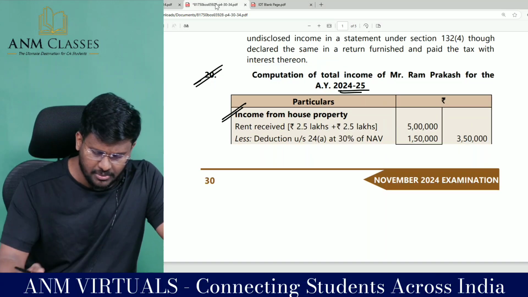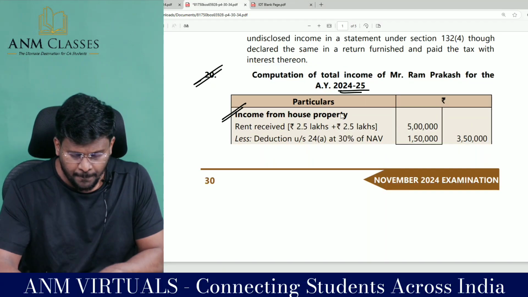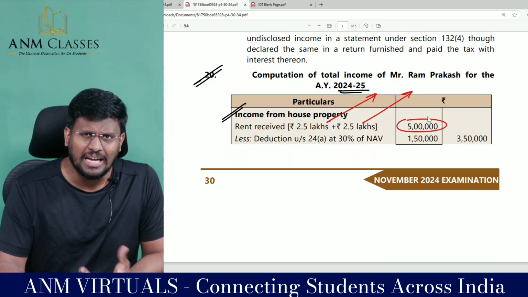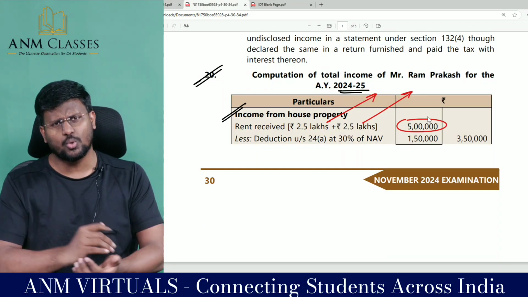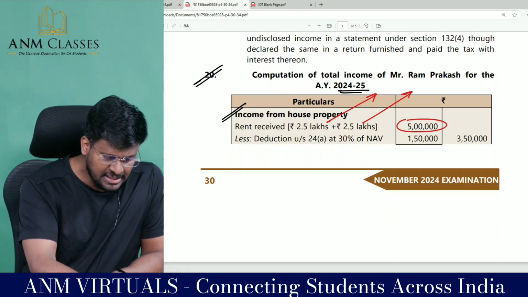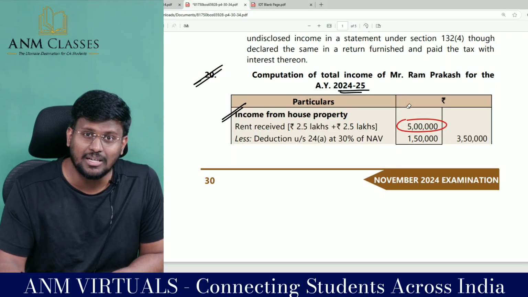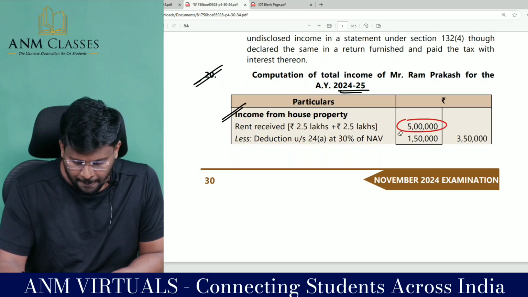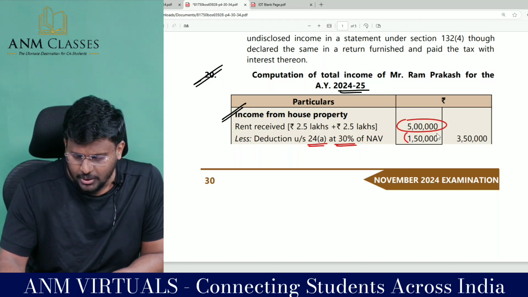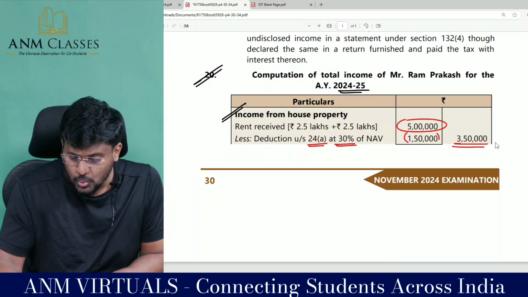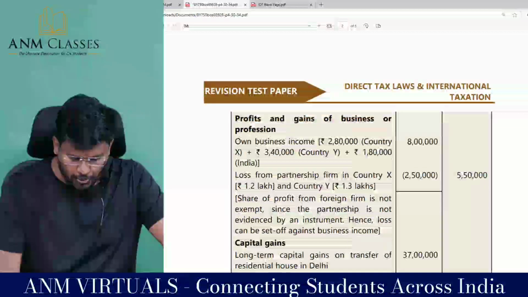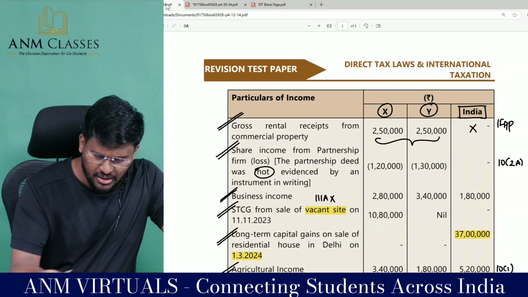So total rental income received is 2,50,000 from one country and 2,50,000 from another country, put together 5 lakh rupees. Less municipal taxes paid by the owner, nothing has been given in the question. So the net annual value is also 5 lakh. Since it is in India, they are entitled for 30% standard deduction under section 24A. So 5 lakhs into 30% under section 24A comes to 1,50,000. So from 5 lakh, if you reduce 1,50,000, 3,50,000 rupees is the taxable income from house property in India. That's it, the first income we have finalized.